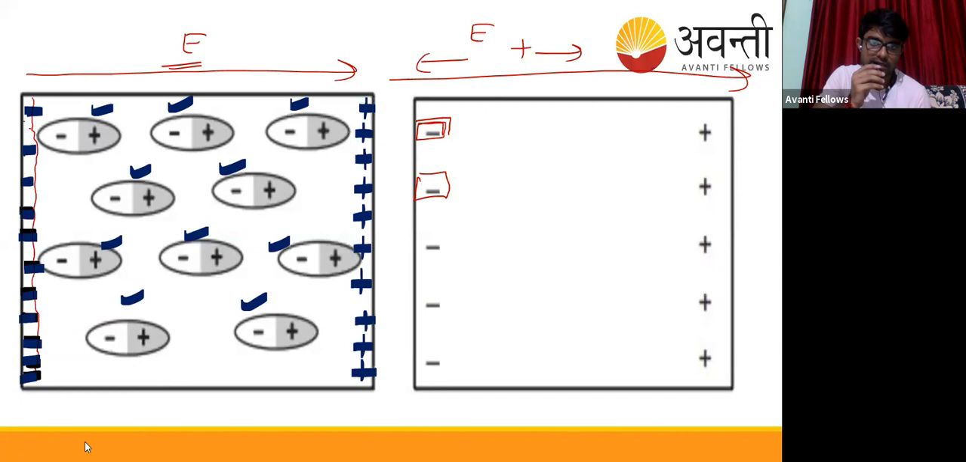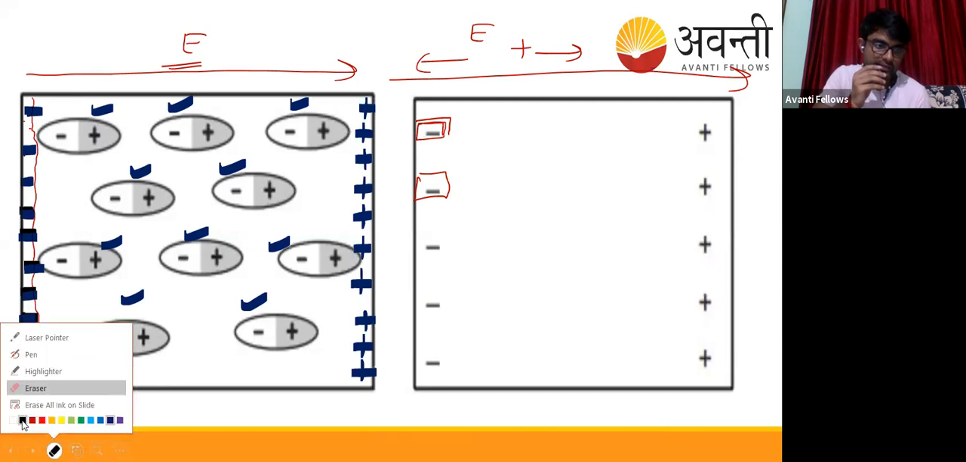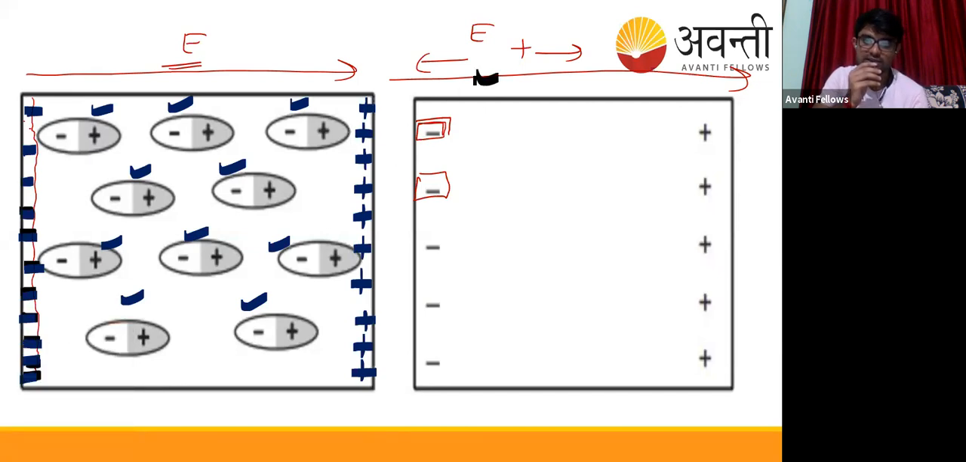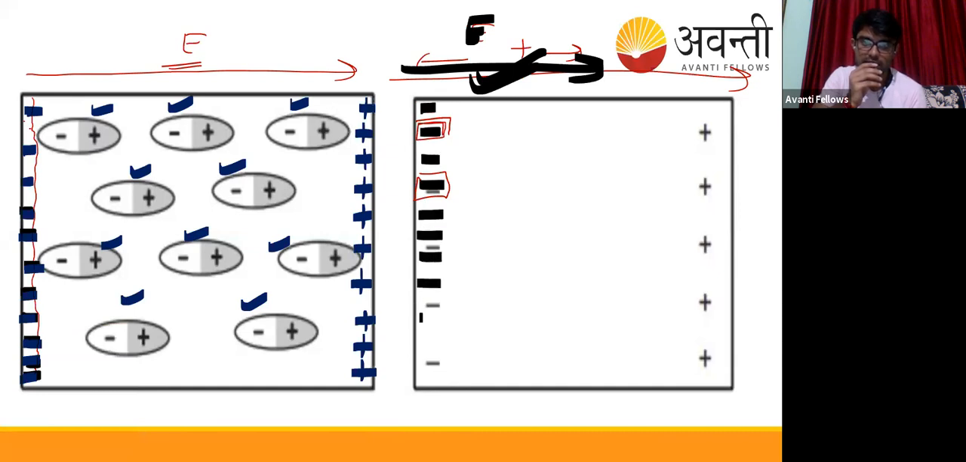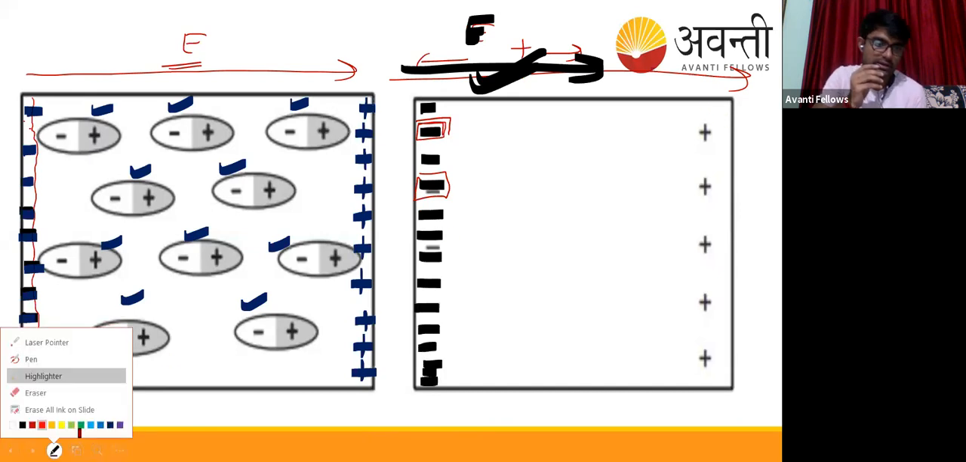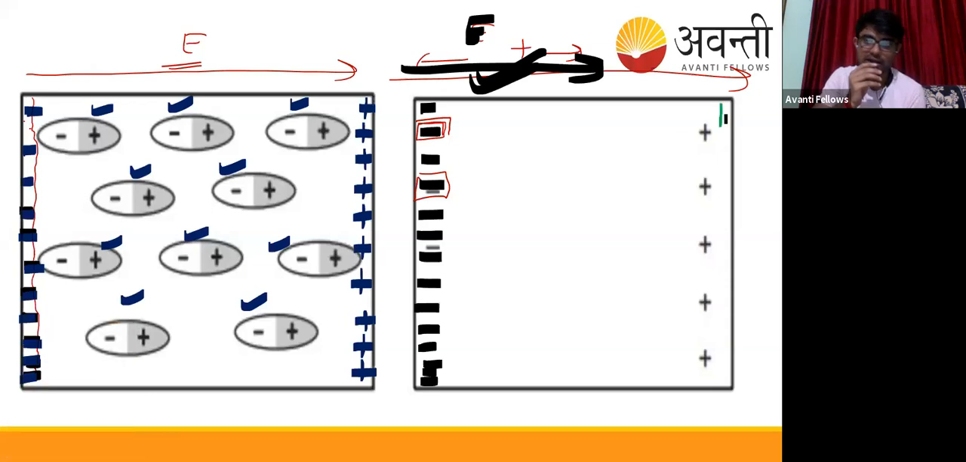Okay, so I hope that you understood this thing. This is the same thing which has been explained here. That is, due to this applied electric field from upside, the negative charges will get bound to the inner side of the dielectric, and on the other side the positive charges will get bound to the other side of the dielectric. Okay.